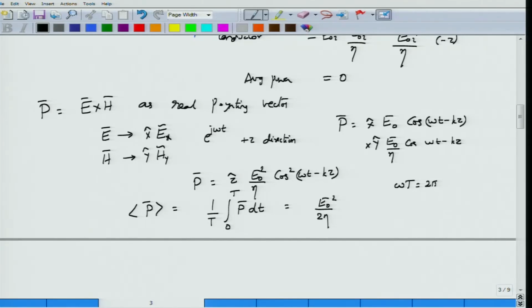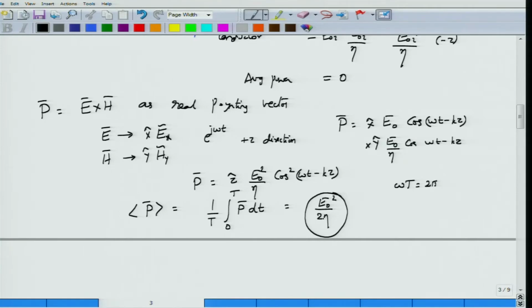So if I am looking at the average power in terms of the magnitude, not really the vector, the average power carried by a wave oscillating with a frequency omega and propagating along the plus z direction is given by E0 square by 2 eta.